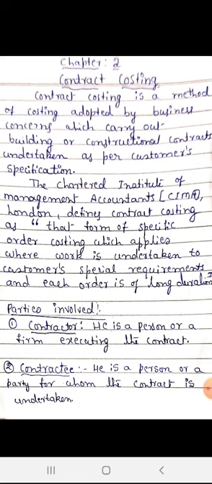There are mainly two parties. The first one is the contractor, the second one is the contractee. Contractor is a person or a firm executing the contract, a person who carries out the works. ಯಾರು ಕೆಲಸ ಮಾಡ್ತಾನೋ ಅವನನ್ನು ಕಾಂಟ್ರಾಕ್ಟರ್. Contractee is a person or a party for whom the contract is undertaken, the real owner of the particular building or house. He is the person for whom the work is undertaken. ಯಾರಿಗೋಸ್ಕರ ಕೆಲಸ ಮಾಡ್ತಾ ಇದ್ದಾರೋ that is the contractee.